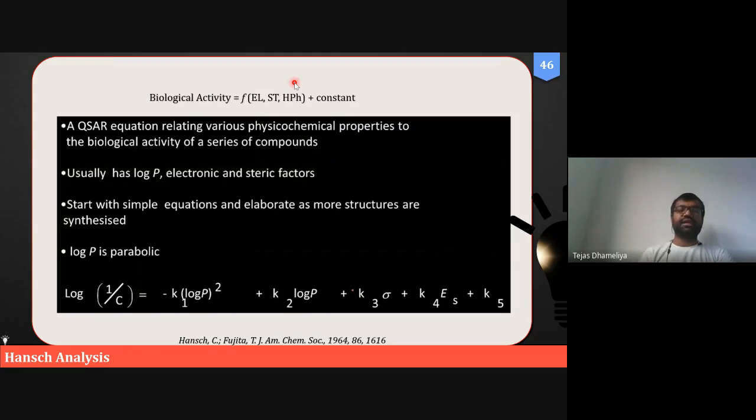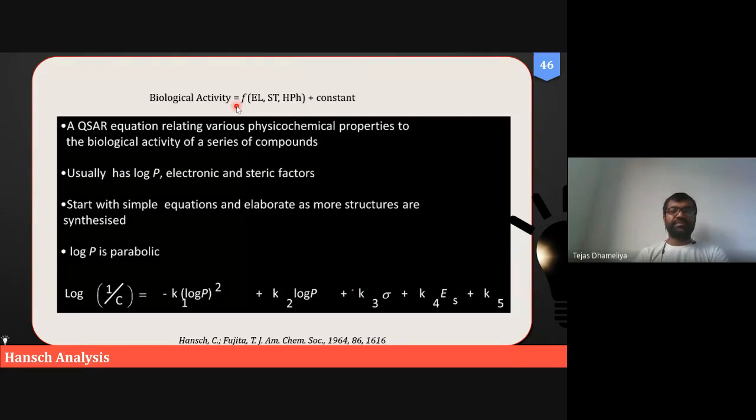So he told that biological activity is directly proportional to, or is a function of, the electronic parameter, steric parameter, and hydrophobic parameter. Plus, there can be a certain correction factor, certain constants. That way we can calculate the exact value of biological activity.